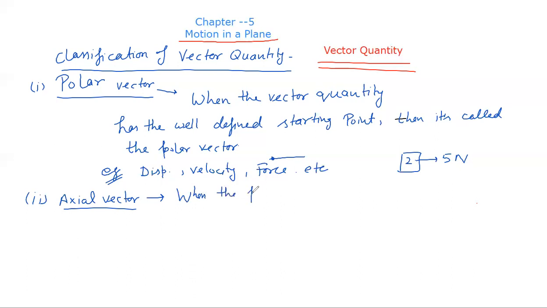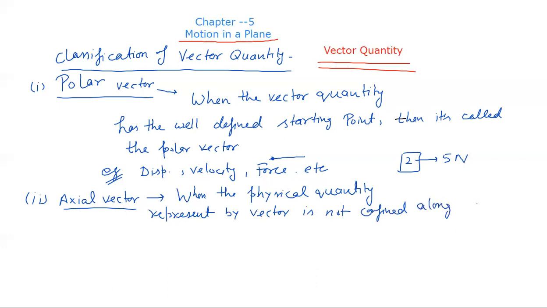So write down, when the physical quantity represented by a vector is not confined along a straight line, but is described by a plane.